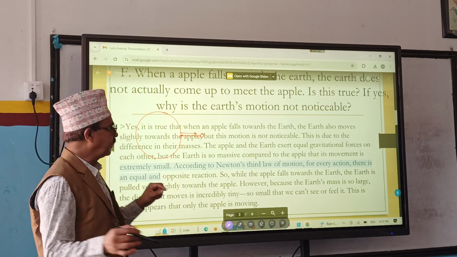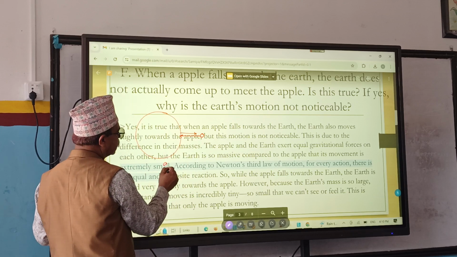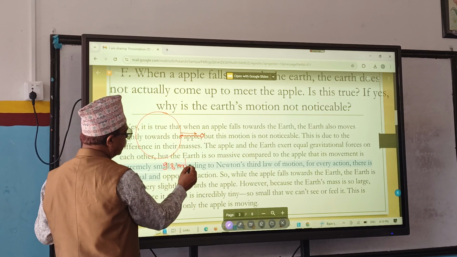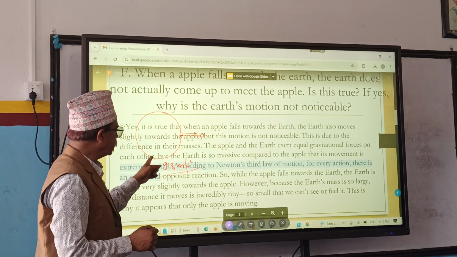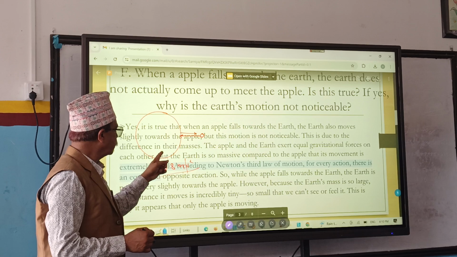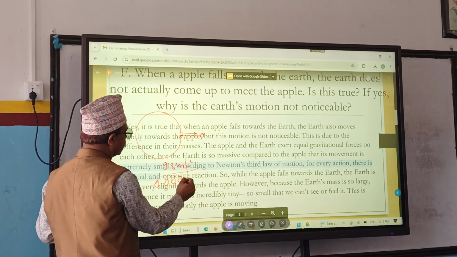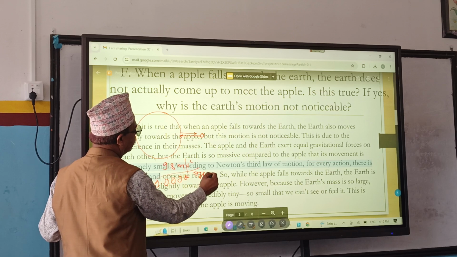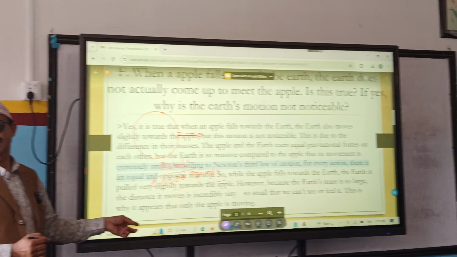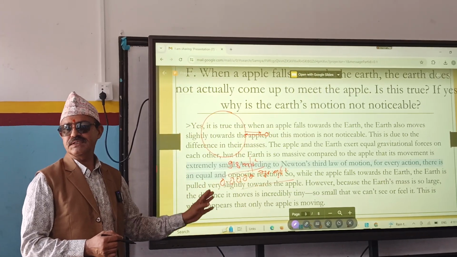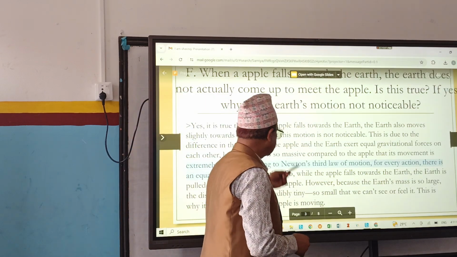Right? One thing to remember, when the apple falls towards the earth, its acceleration is how much? 9.8 meter per second squared. That is acceleration, right? But the acceleration of the earth may be 0.000000738 meter per second squared. Then it cannot be noticed. Though it travels some distance, it is not noticeable due to its massive mass.